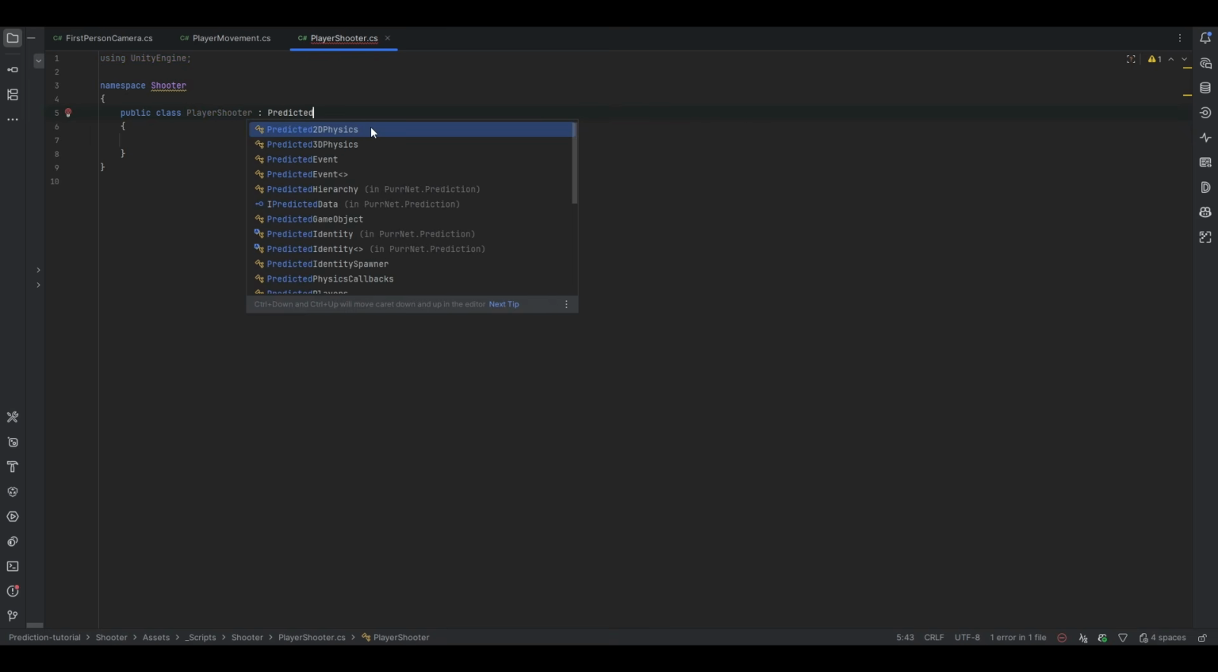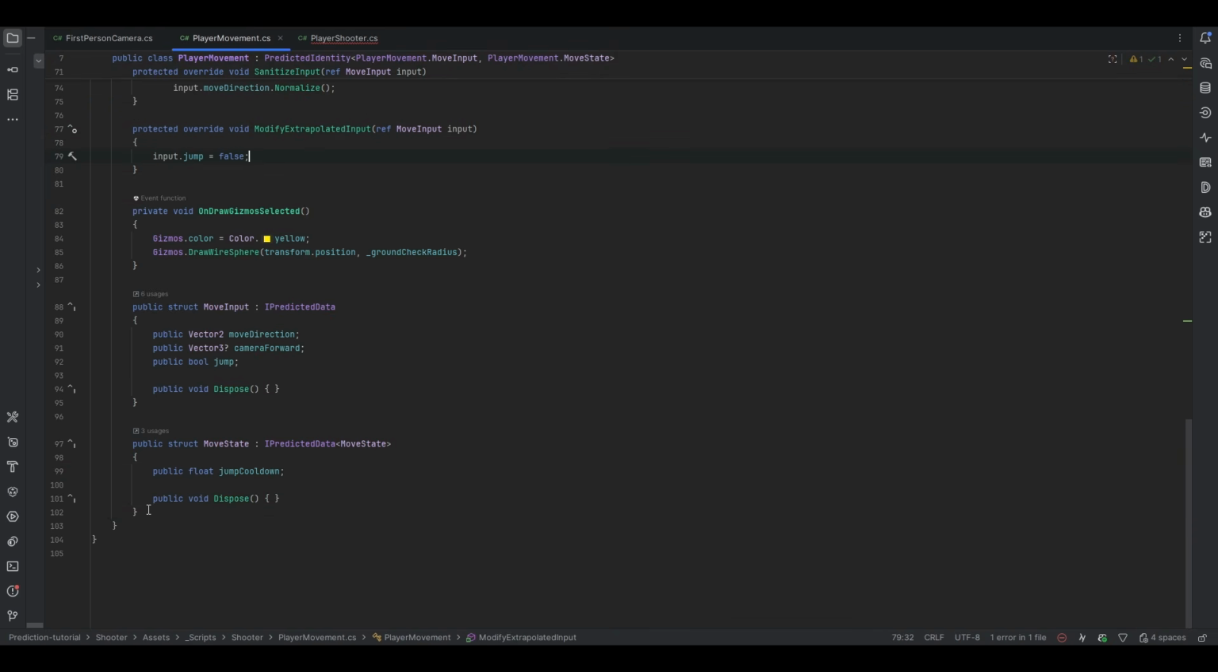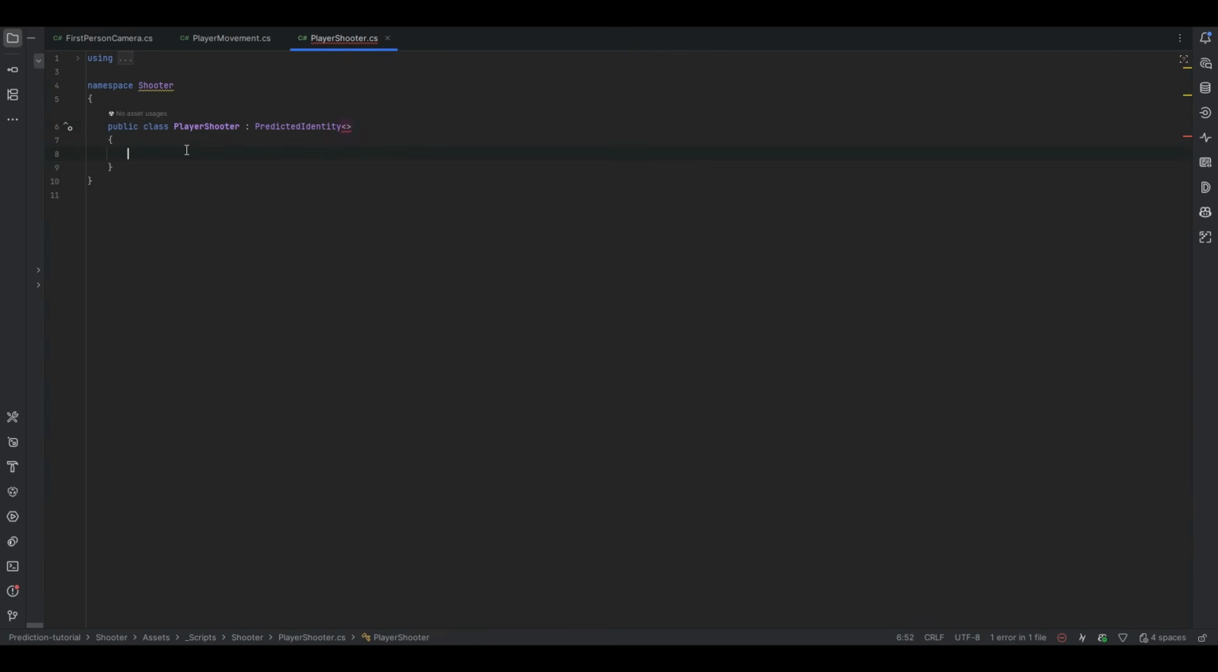So let's make a predicted identity. And of course, similar to always, we need the state and the input. So I'm just going to plop that in here.